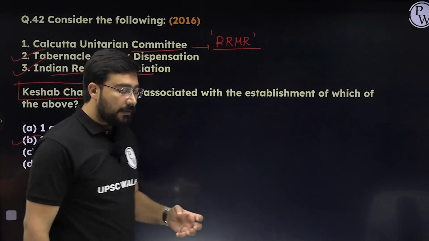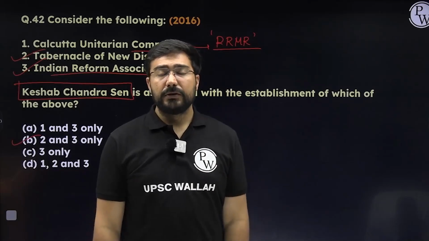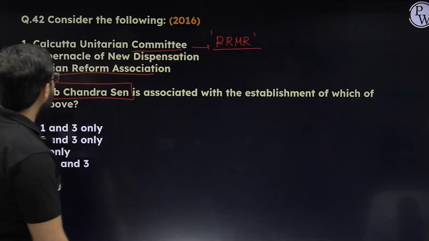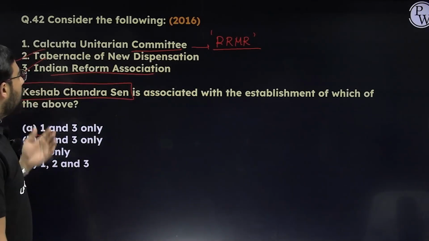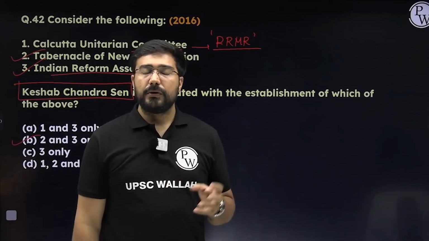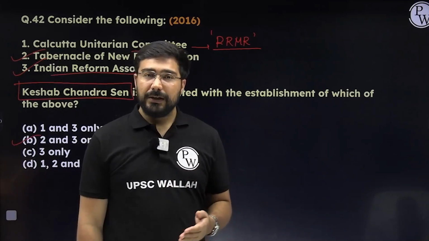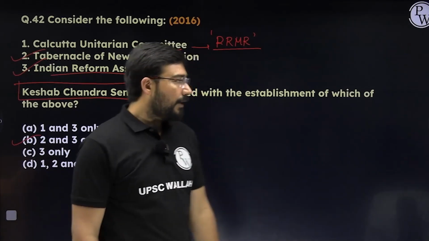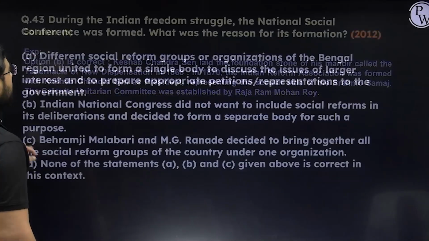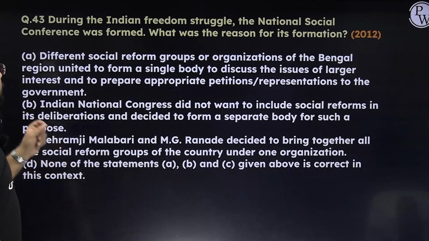The question is very, very factual, and all of you should remember that such kinds of questions can come, because such questions will always remain difficult. Why? Many of these, like if you read in NCERT, you will not find mention of Calcutta Unitarian Committee, Indian Reform Association. You will not find that, right? So that's why what you should do, you should remember these kinds of information from the previous year questions, and they may help you in any kind of elimination in the future. So please remember this. This is very, very important. Answer will become B.